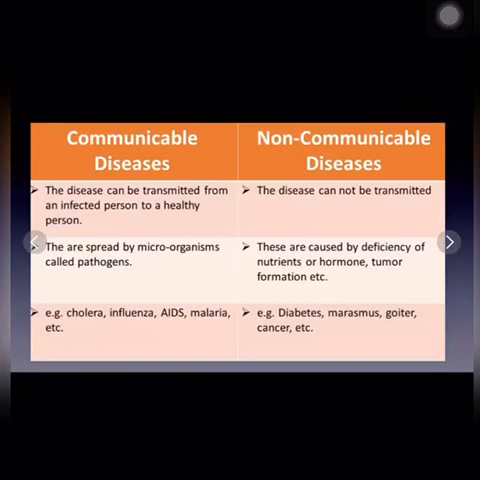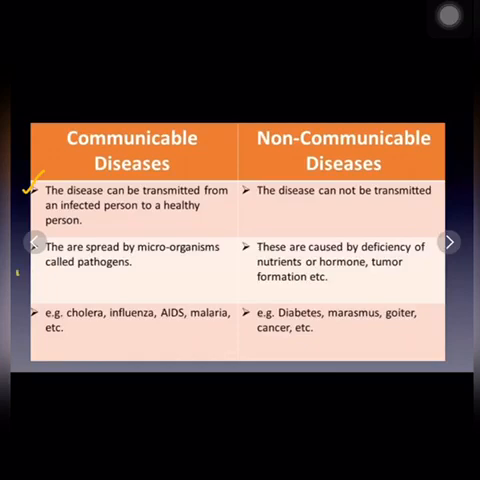Now let us see the difference between these two. The first difference is that a disease which can be transmitted from an infected person to a healthy person is called a communicable disease. The diseases which are not transmitted are called non-communicable diseases. Communicable diseases are spread by microorganisms called pathogens, and non-communicable diseases are caused by the deficiency of nutrients, hormones, or any kind of tumor formation, etc. So these are mostly due to internal non-infectious causes, internal factors.